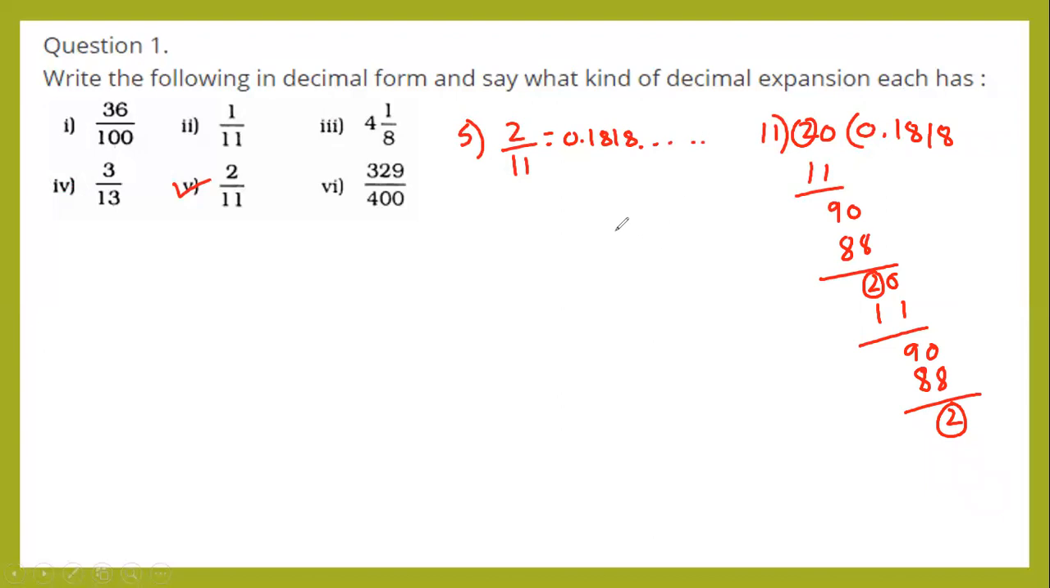Is it right? So is this terminating or non-terminating? Yes, it is non-terminating because we did not get remainder 0 and the numbers are repeating. So we can call this non-terminating.